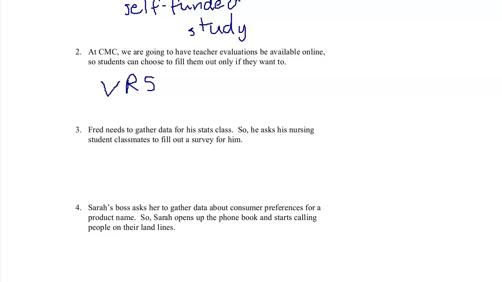If the survey was something like, how many science credits are you taking this semester? Nursing students are not representative of the population as a whole because nursing students need to take a lot of science: anatomy, physiology, chemistry, biochem, all that good stuff. So we're not getting anybody else involved. This is a convenient sample.